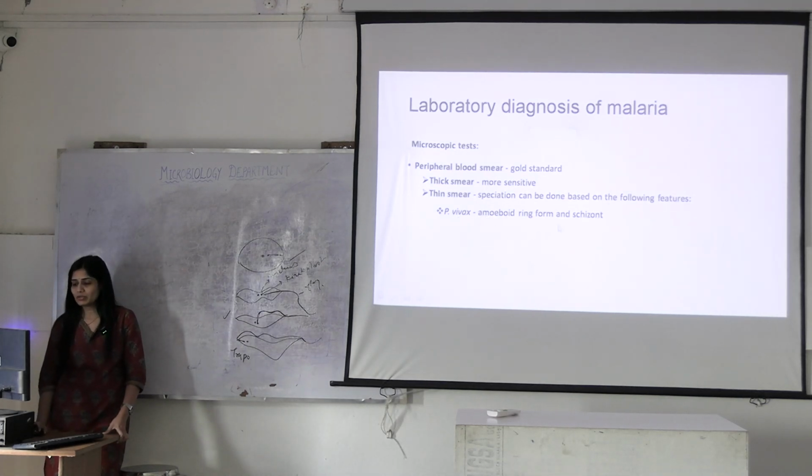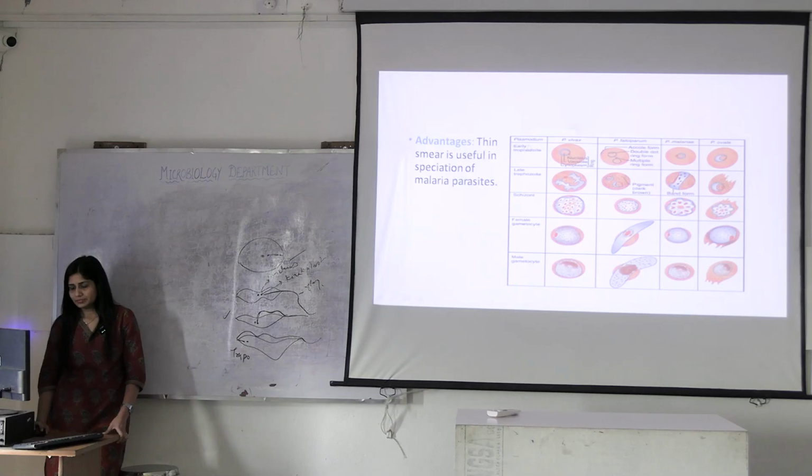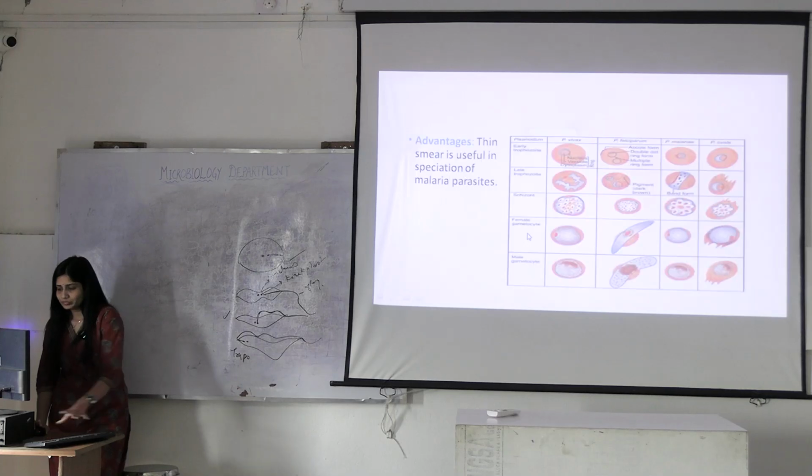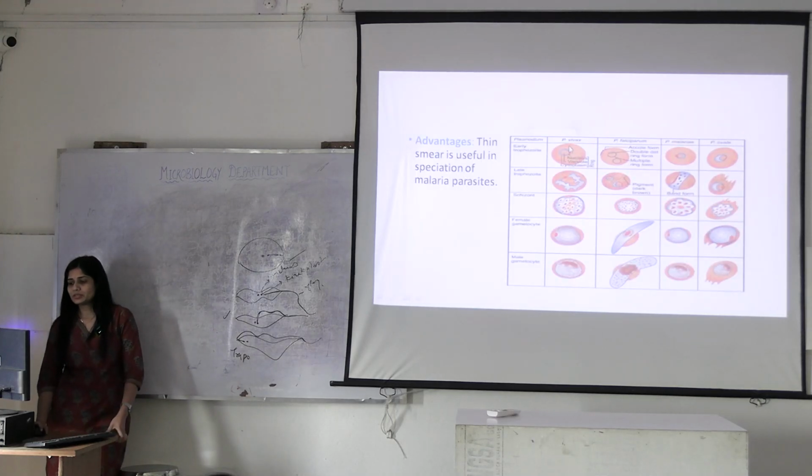Then how will we distinguish them? Can you see this? These are the stages. These are the stages plasmodium is undergoing. And these are the species: Plasmodium vivax, falciparum, malariae, ovale, and there is one more, knowlesi.